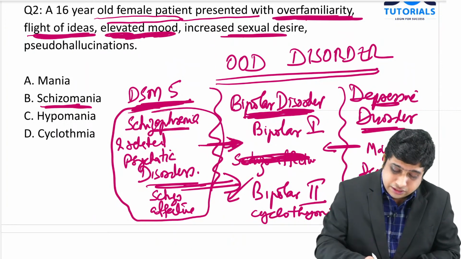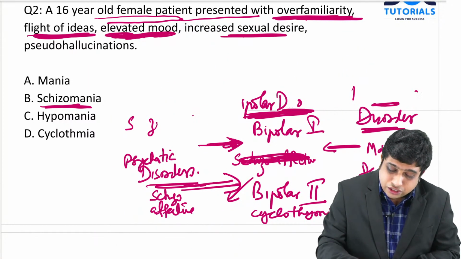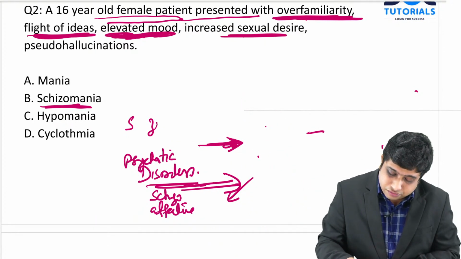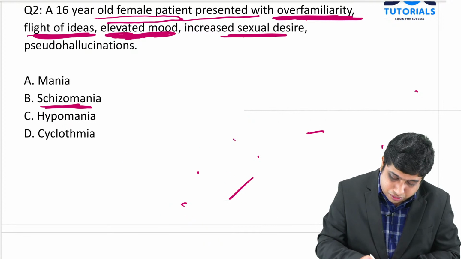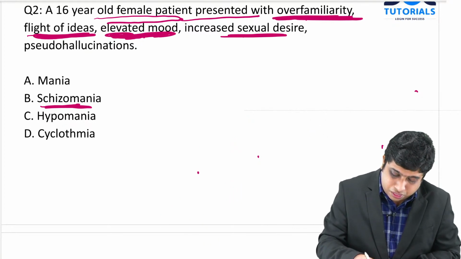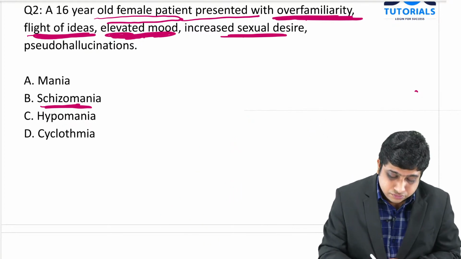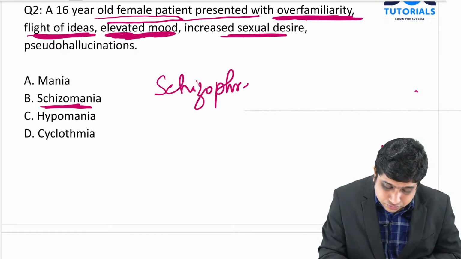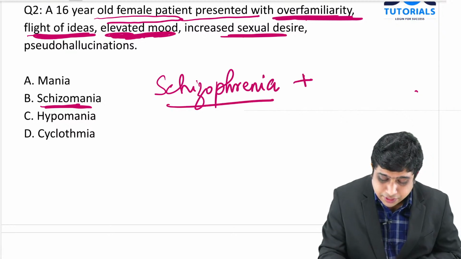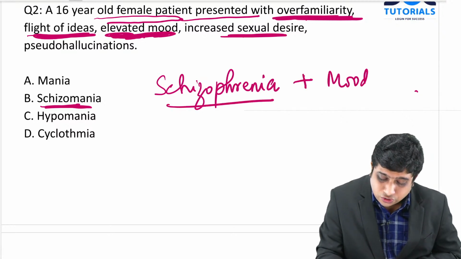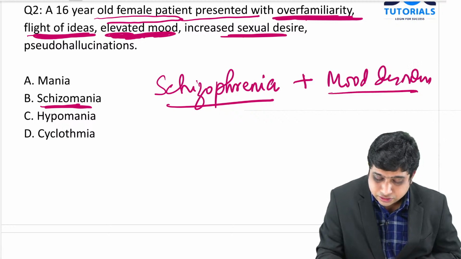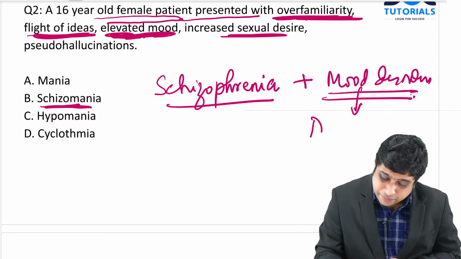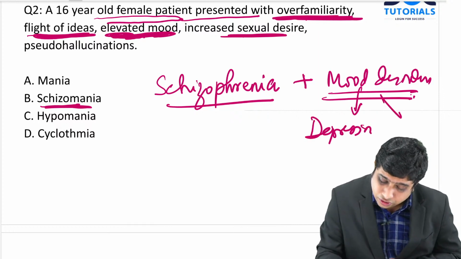That means it will have schizophrenia symptoms plus mood disorder symptoms, which can be depression or mania features.